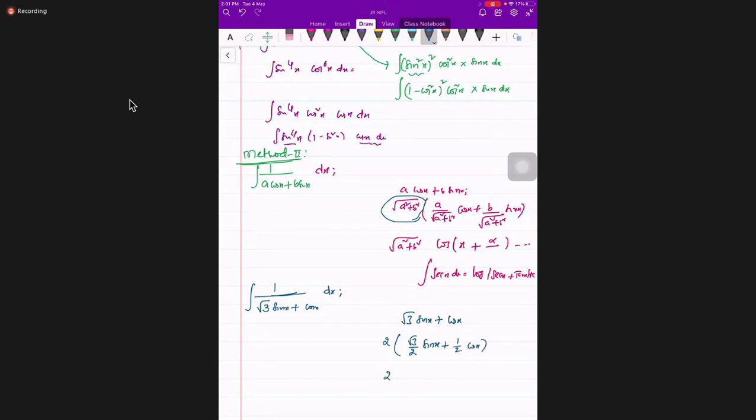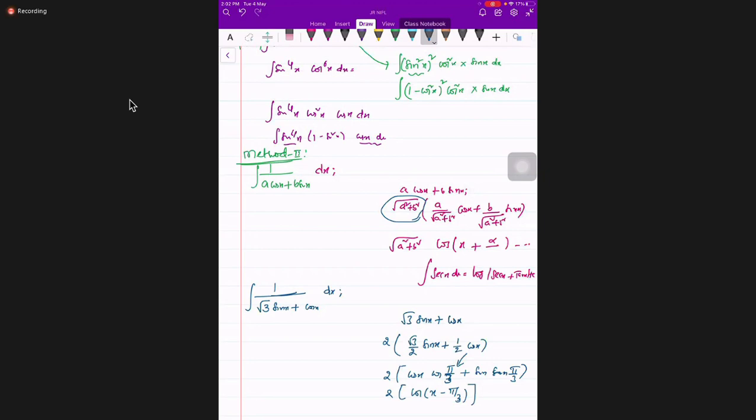Then this is 2 into cos x into cos 60 degrees, then sin x into sin 60 degrees. All the time try to convert in terms of cos only instead of sin. Nothing wrong if multiple options are asked, we can do it, but my suggestion is better to take it as 2 into cos of x minus pi by 3.